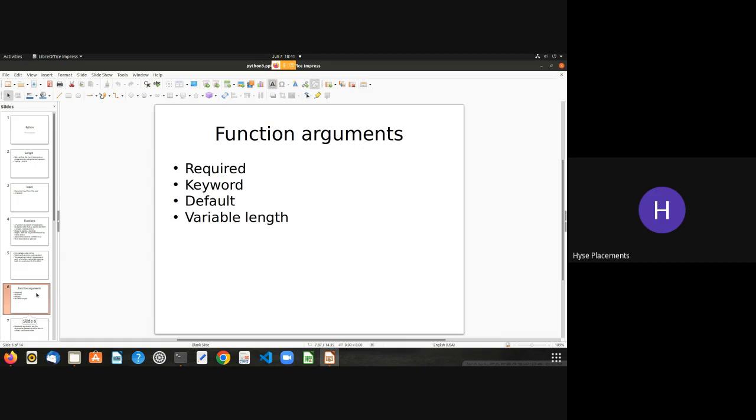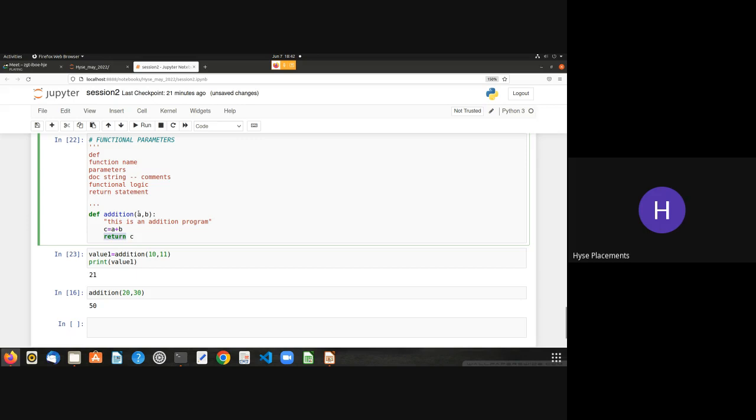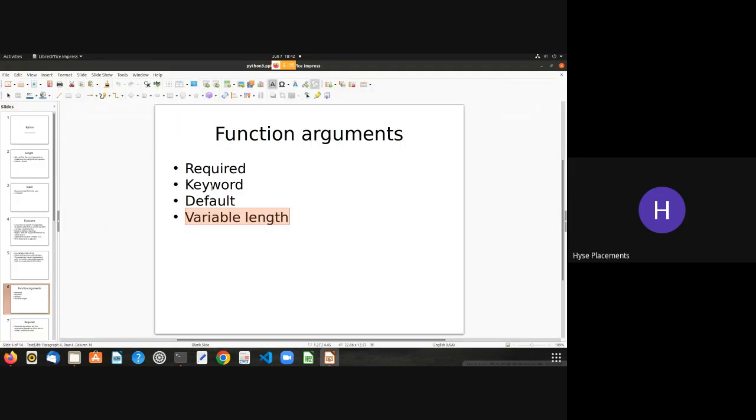So we have seen parameters or arguments inside a function. There are different categories for these arguments or parameters. There are four kinds of function arguments in Python. The parameters, I'm talking about the parameters now, a comma b. These are called parameters, and they are divided into four types. The first one is required, the second one is keyword, the third one is default, and the fourth one is variable length.